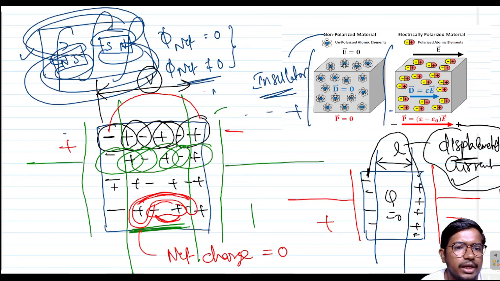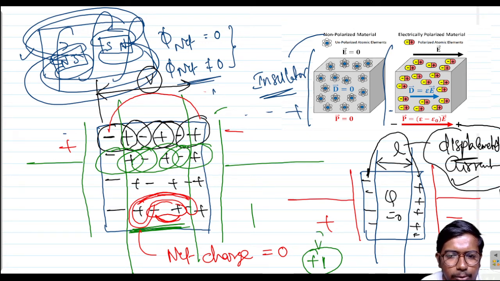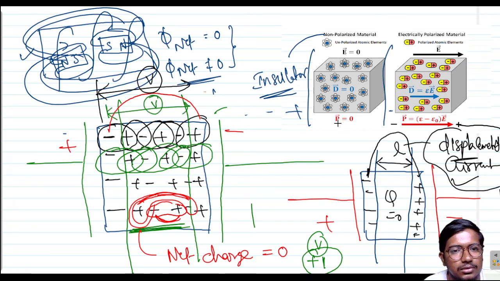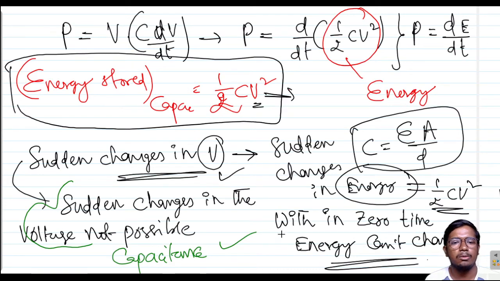Here the negative charge and positive charge are displaced by the distance L. Just as in a battery, from positive to negative a particular amount of voltage exists, here also a particular amount of voltage is stored. Whatever voltage you give as input is stored in this dielectric in the form of the electrostatic field. So whatever energy you apply to the capacitor will be stored as electrostatic field. That is the conclusion, and this is all about capacitance.